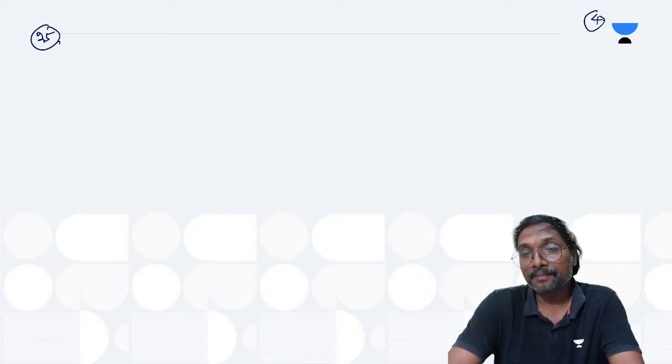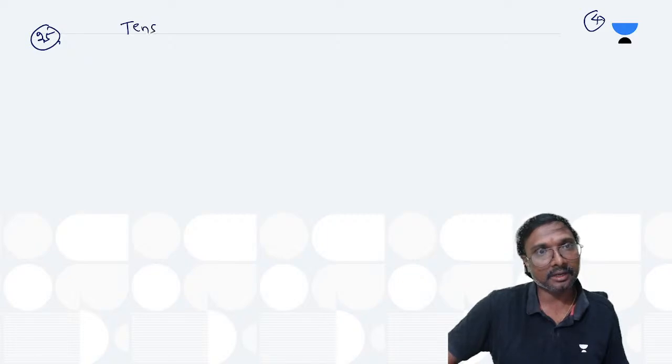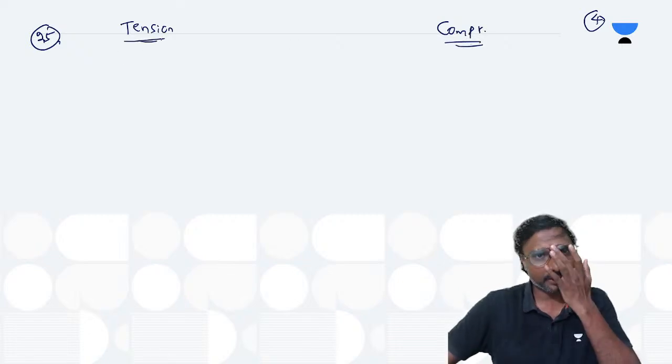Here, suppose in case of tension, we'll write it separately for tension as well as compression, then we can understand the relations. Finally we'll write, okay, that is different.